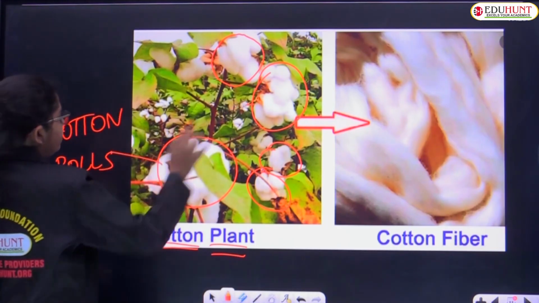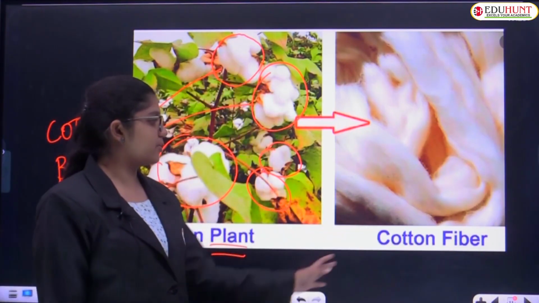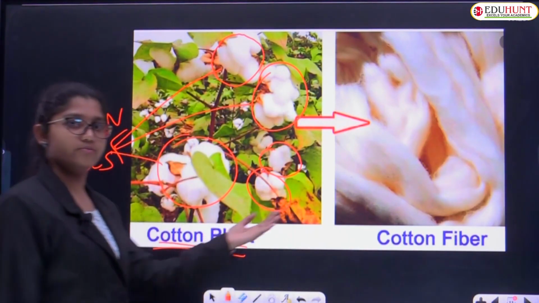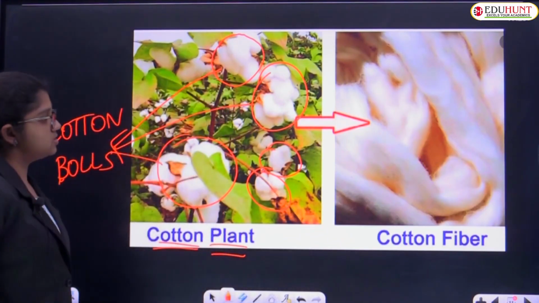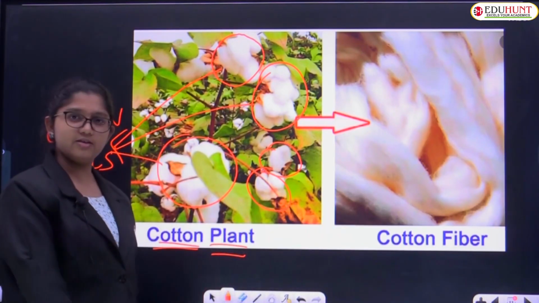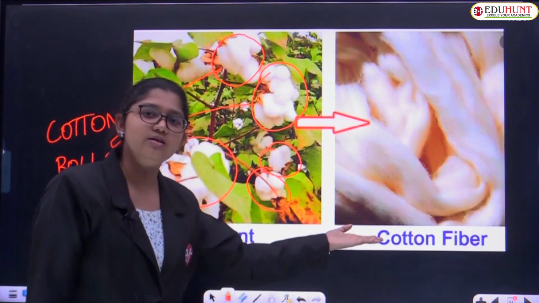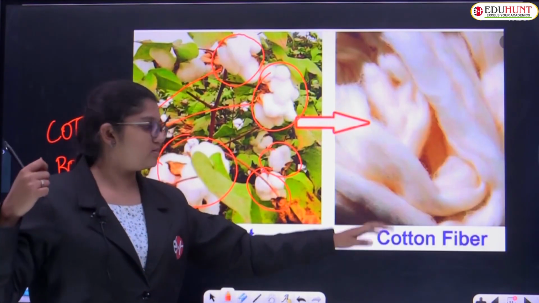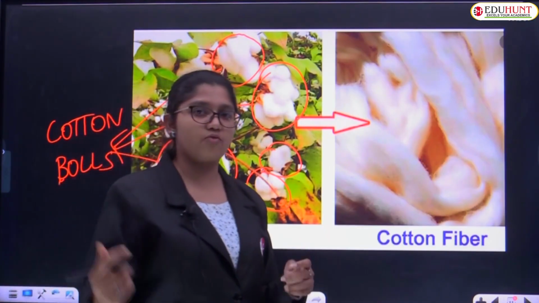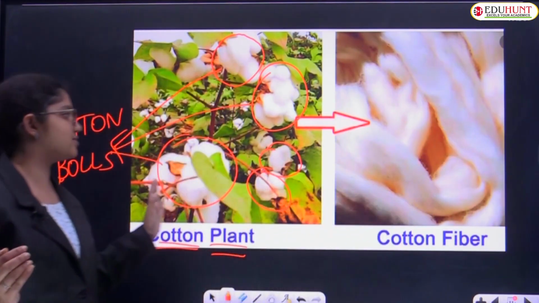And from these, what is obtained, children? By some process, the final product obtained is cotton fiber. Clear with that picture, no? Cotton plant and cotton fiber. Very good. So this cotton fiber is obtained from this cotton plant. They'll use some processing methods to pick all these cotton bolls, and finally they get the long flexible strands of cotton fibers. This cotton fiber is used for multiple purposes, for stitching, and so we get cotton cloths, but originated from cotton plants. Next.